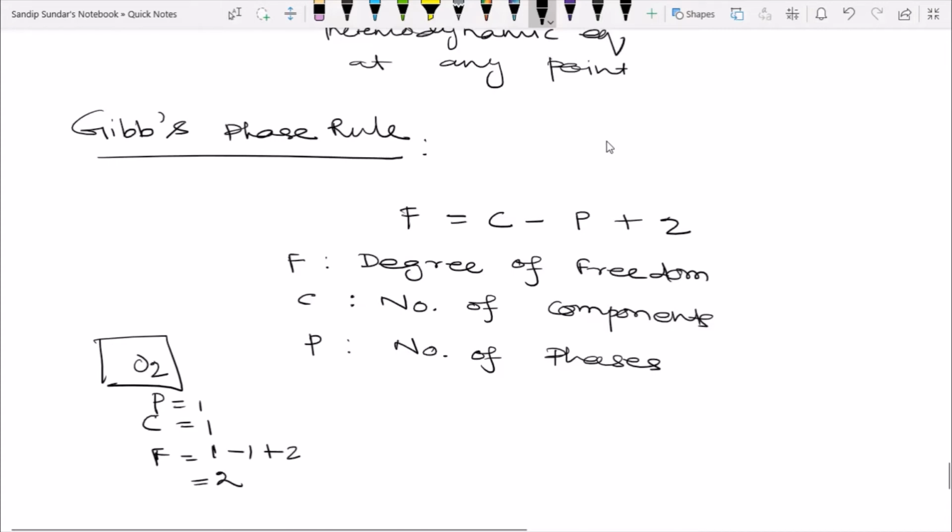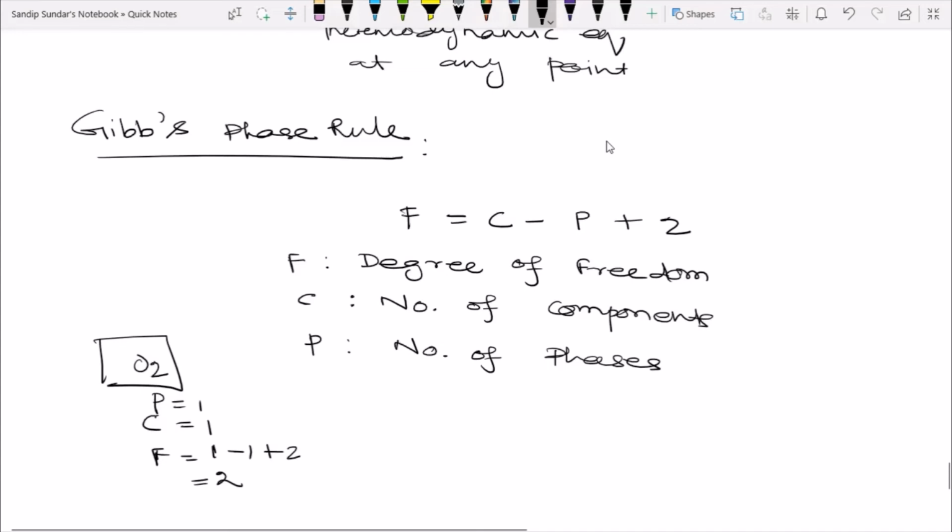There are some other examples too. In material science you will study different processes like eutectic and eutectoid. All those processes are related to this Gibbs phase rule, which gives a degree of freedom of 0. You will study that in material science, eutectic, eutectoid.